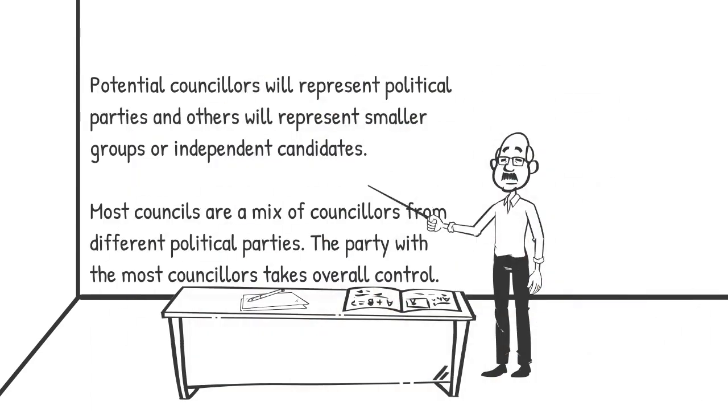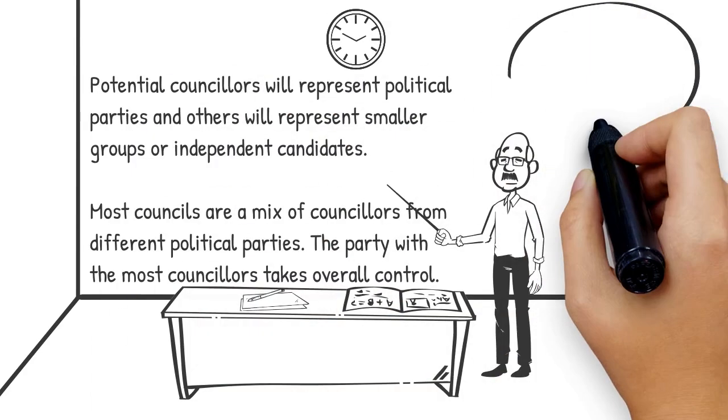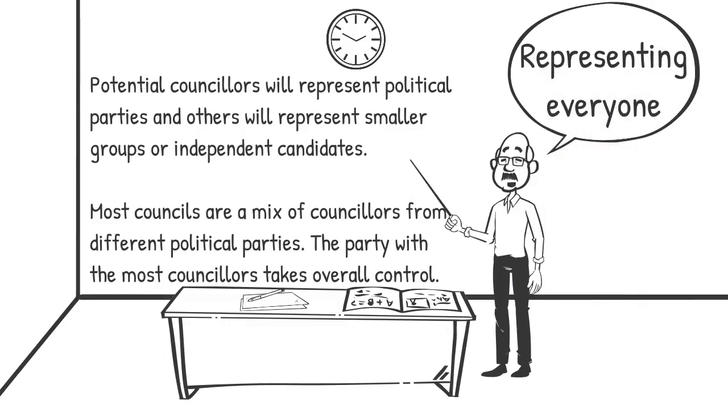Sometimes there is a long list of people to choose from at an election. Some will represent the well-known political parties, such as Labour or the Conservatives, and others will represent smaller groups, like the Green Party, or independent candidates. Most councils are a mix of councillors from different political parties, and the party with the most councillors takes overall control. People who are over 18 can vote for who they want to represent them in the council.